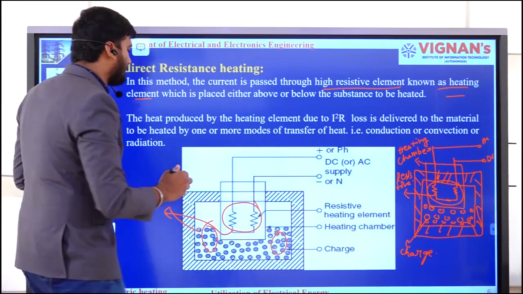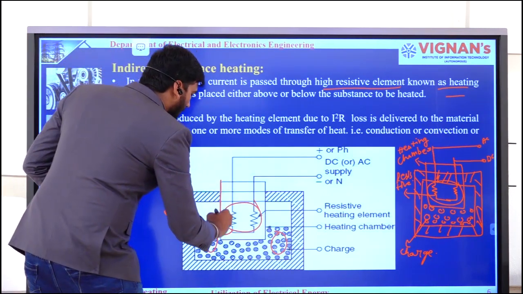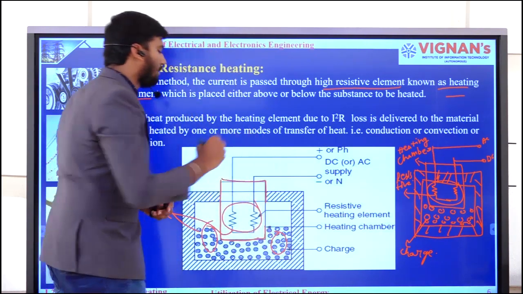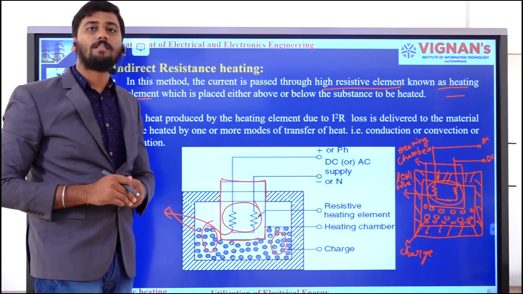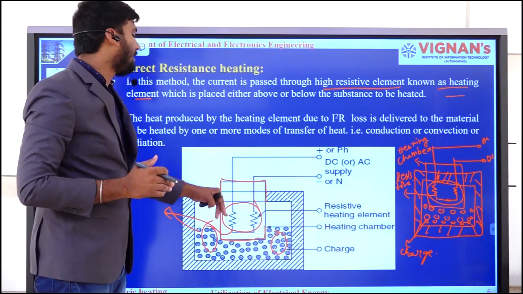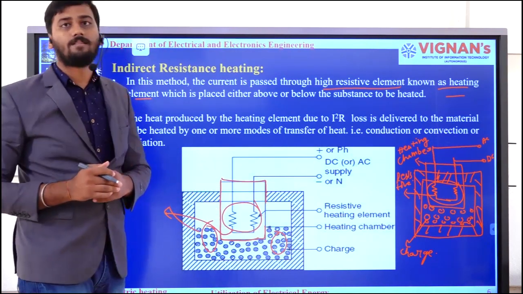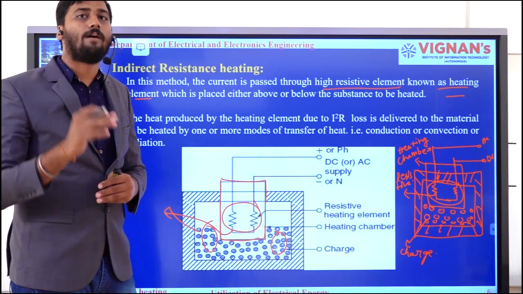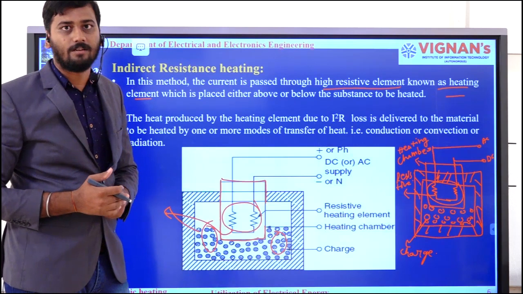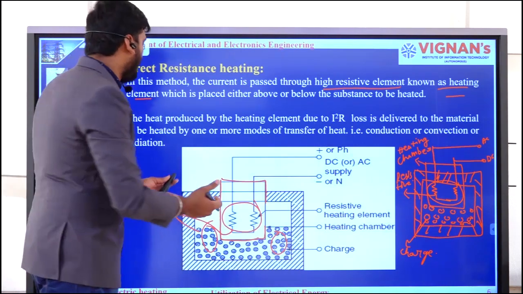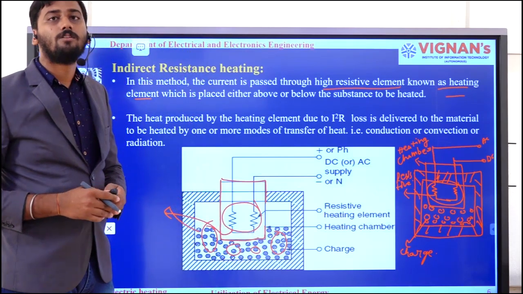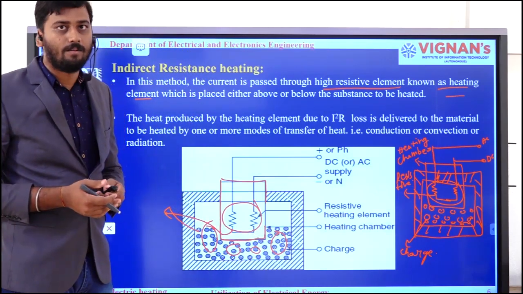Okay, in between this resistive element as well as the charge, there was a heating chamber. That means here, by using the conduction mode of heat transfer, I cannot supply the heat energy generated by this resistive element to this charge. Okay, that means I need to go for other methods. Those are nothing but convection as well as radiation. By using those two methods, I can supply the heat energy to this charge, so that the substance will get heated up.